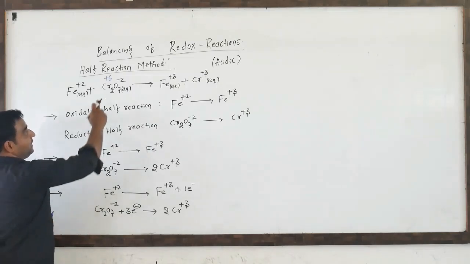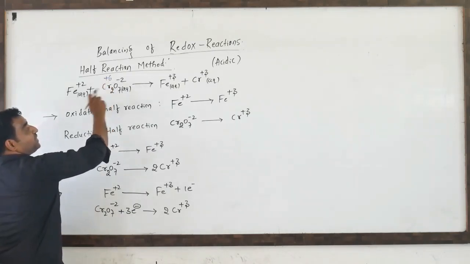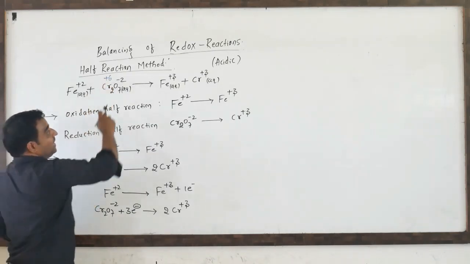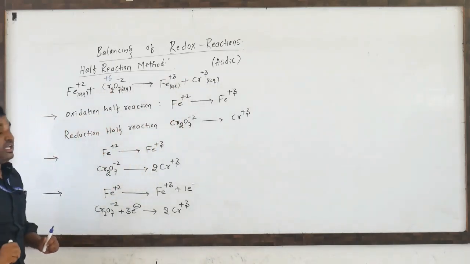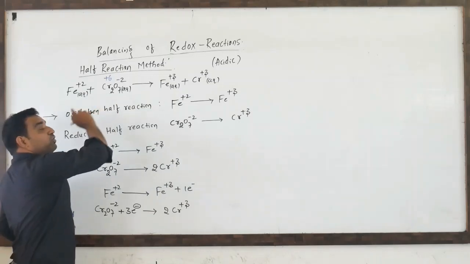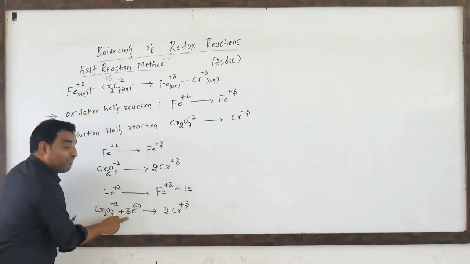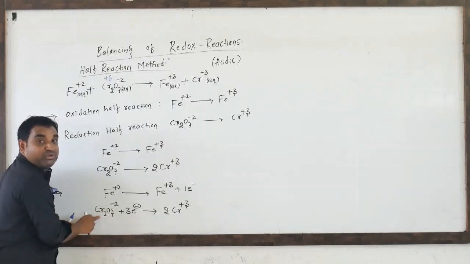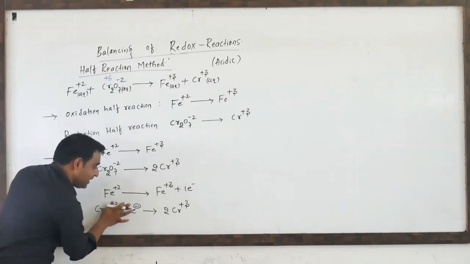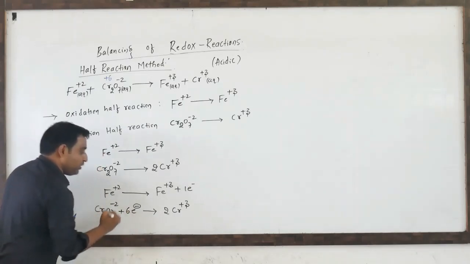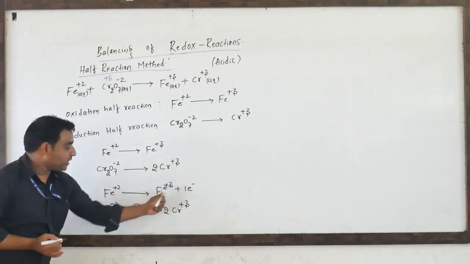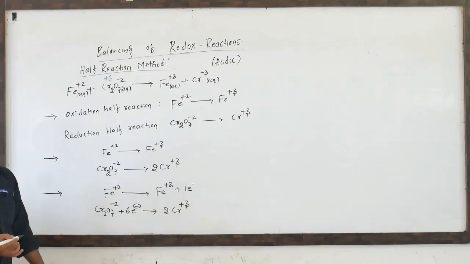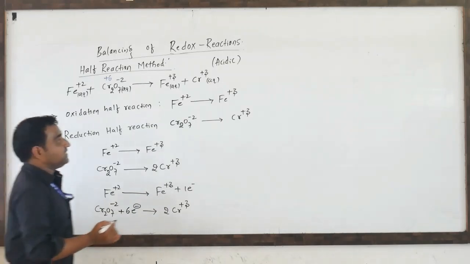So our reading point here, 1 chromium oxidation number plus 6 ಅದ ಹೌದಾ, plus 6 ಇದಿದ್ದು plus 3 ಆಯ್ತು. 3 electron gain ಮಾಡ್ಕೊಂಡ್ರೆ ಎಷ್ಟು chromium ಅದಾವು? 2 chromium ಅದಾವು. ಹೀಗಾಗಿ total number of electrons gained by the 2 chromium will be 6. Hence we have to write here 6 electrons. Hope you know this one. Now we have written here loss of electron and the gain of electron. So ಇದಾದ್ಮೇಲೆ next step ನೋಡಿ.